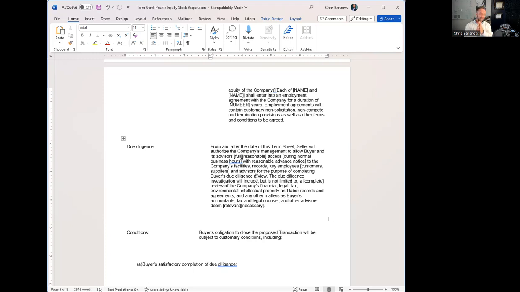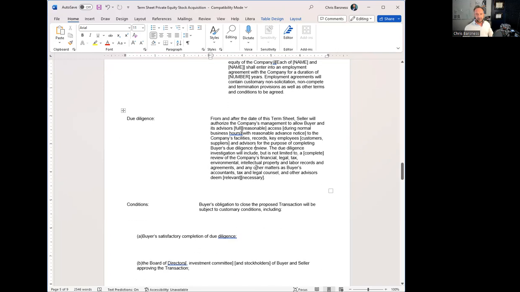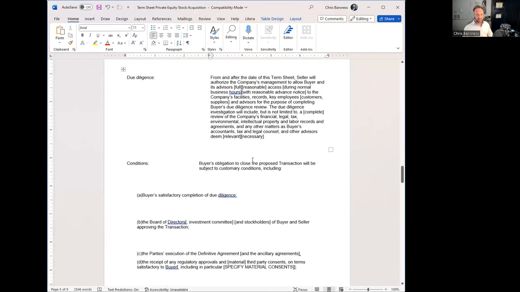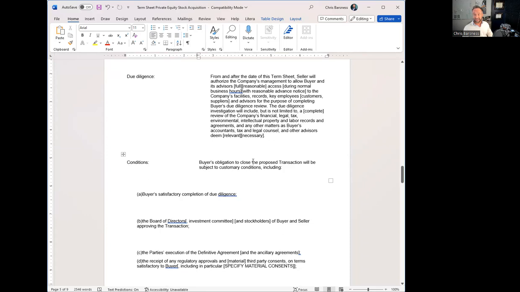Maybe there's a restriction that we're not going to interfere with your current work or employees. Sometimes you'll say, okay, well, we want to make sure that you don't tell any of our employees that we're about to sell, because that could cause some issues. So you outline all that stuff and say, this is a confidential purchase. You'll have reasonable access to our books and records, but you cannot talk to our employees unless we have arranged it or something like that. And you usually allow your accountants, lawyers, and all that to have access to all that information, usually put in some type of data room, online, shared folder, whatever it is.